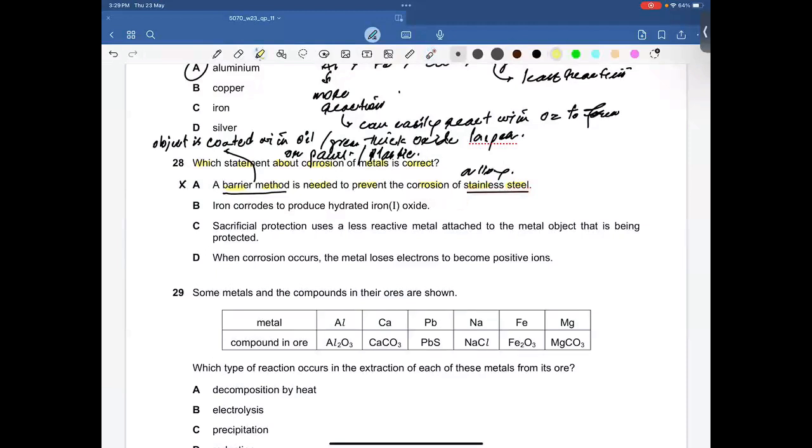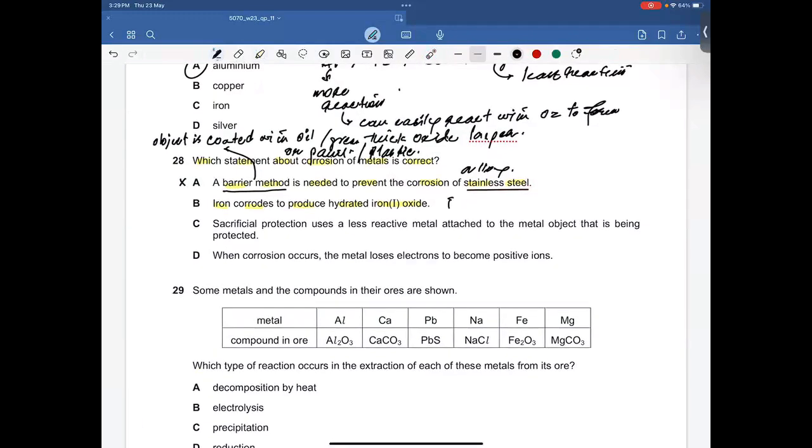Next: iron corrodes to produce hydrated iron(II) oxide. When iron corrodes, it's basically converted into iron(III) oxide, that's rust. So iron(II) oxide is not possible. Option B is incorrect.